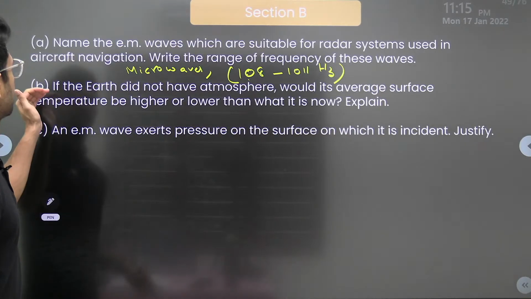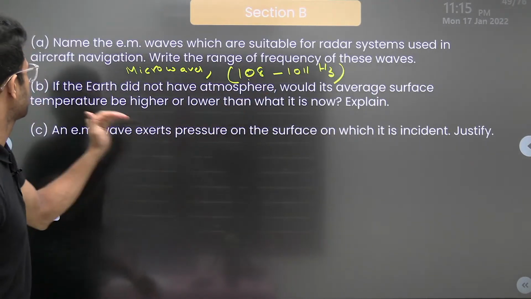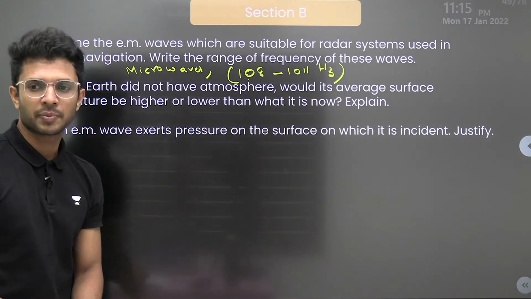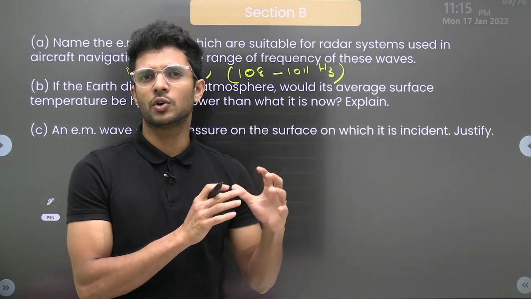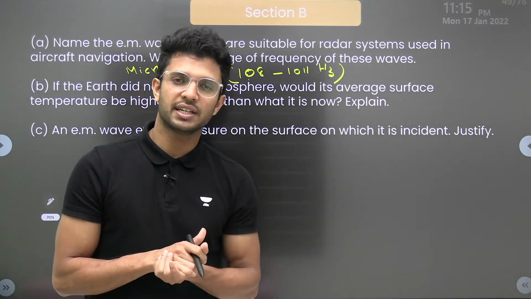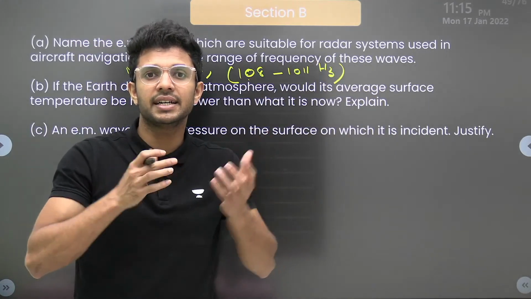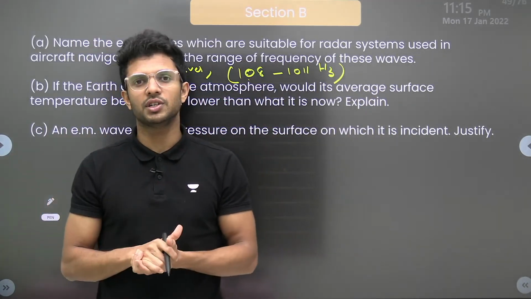Second part: if the Earth did not have an atmosphere, would its average surface temperature be higher or lower than what it is? Explain. If there is no atmosphere, there won't be any greenhouse gases. It is the greenhouse gases which trap the reflected heat radiation and reflect it back to the surface of the Earth itself.